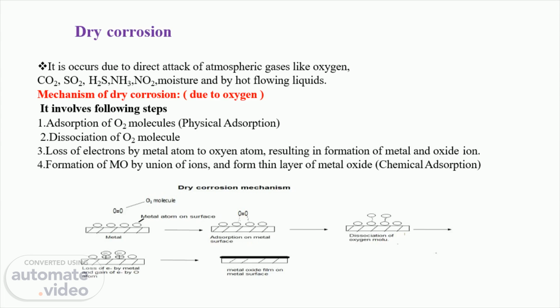So it involves four steps. First is adsorption. Second is the dissociation of the oxygen molecule. Third is the loss of electron by metal and gain of electron by oxygen. And the fourth one is the formation of the metal oxide film on the metallic surface.